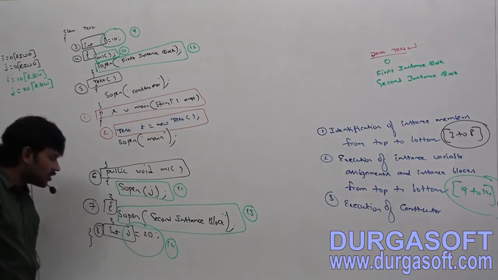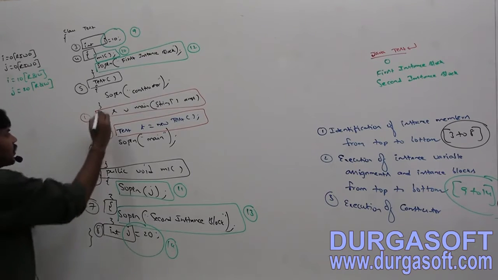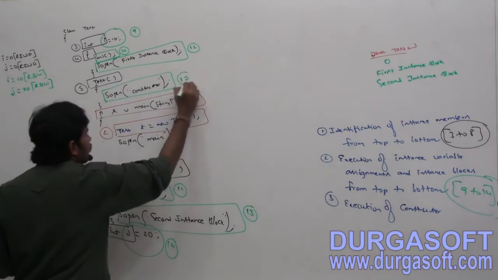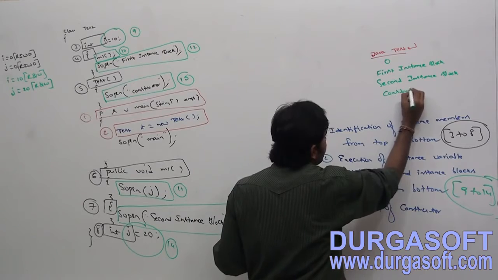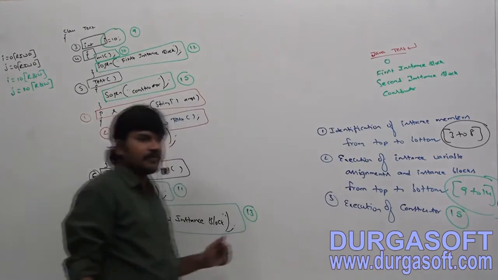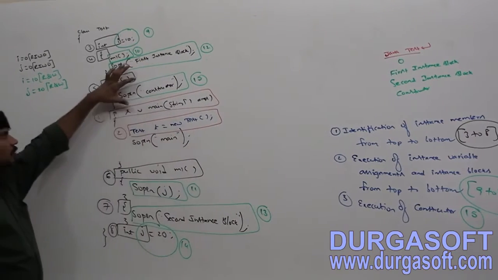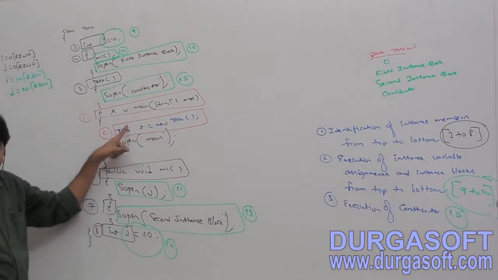Next, what is the last one? Execution of constructor. What is the number? 15, since 14 is already completed. Now the constructor will be printed. After completing the constructor, the object is created successfully. Now this line is completed.